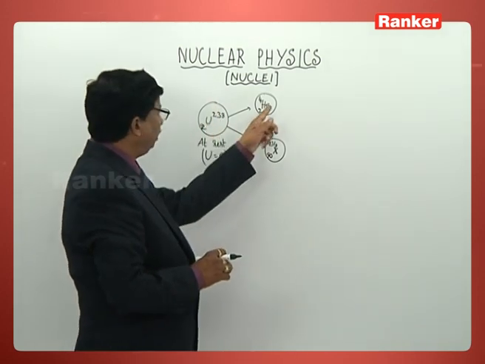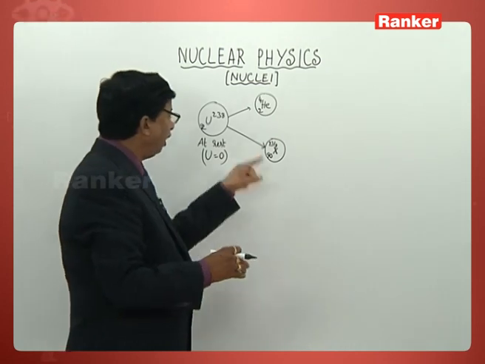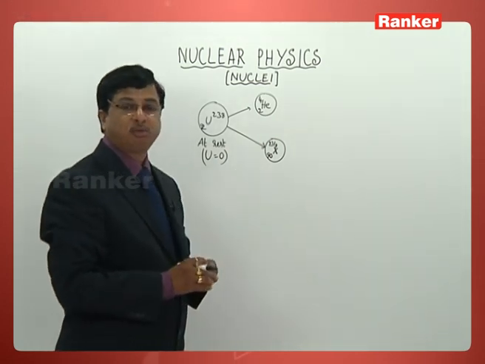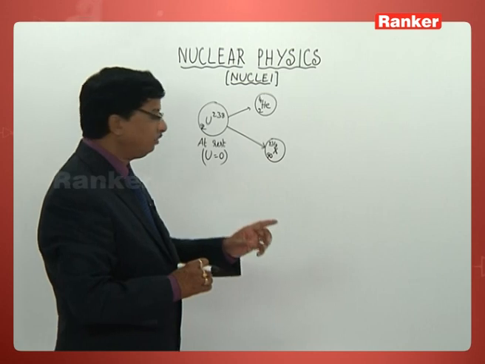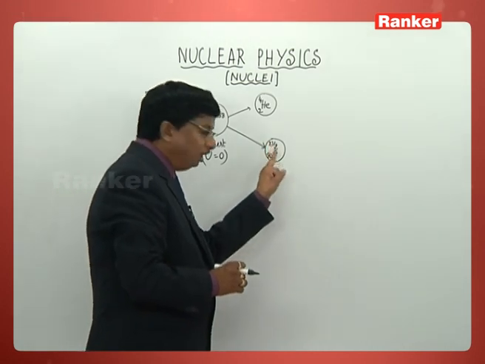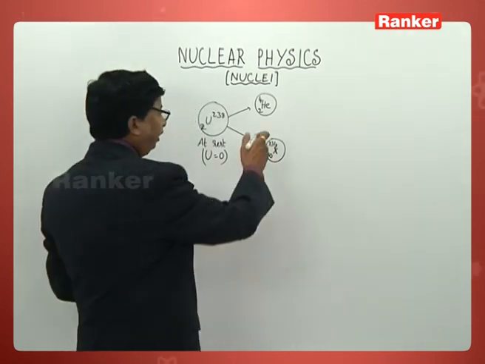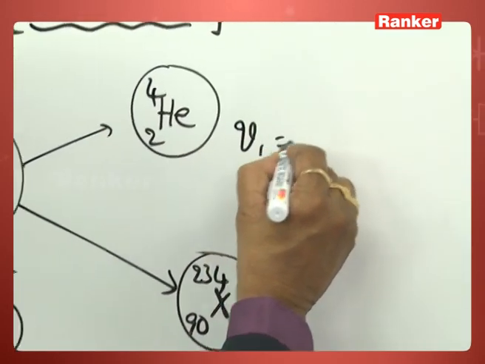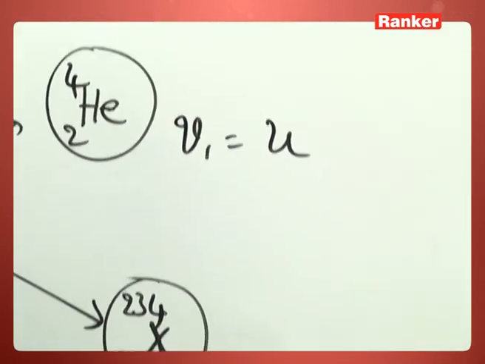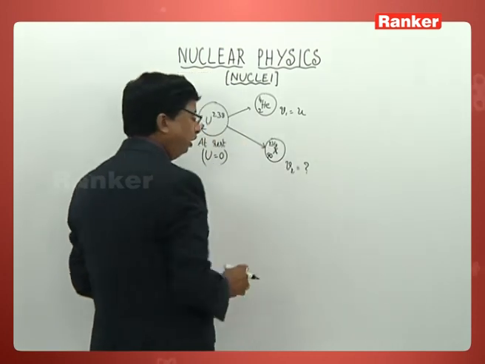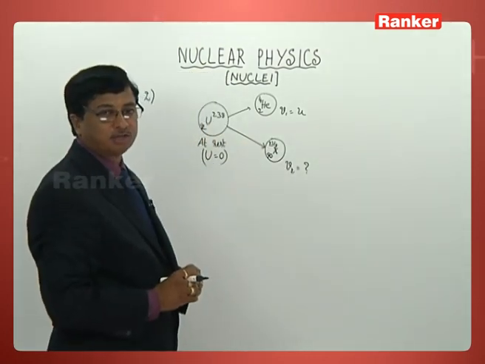When it is decaying into an alpha particle and another element of mass number 234, what is the speed of this one, he is asking. So if I take the velocity of the alpha particle as u, what is the velocity of the second element? That is the question he is asking.